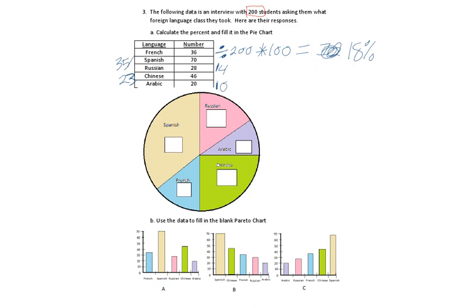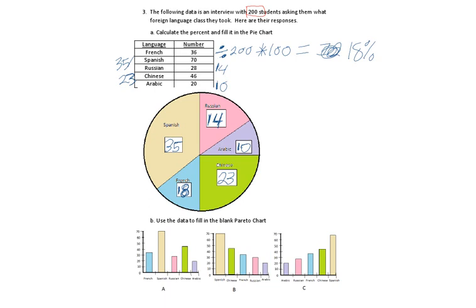Once we have that, let's put the appropriate numbers in the appropriate box. So French was 18%, which I'll put right over here. Spanish was 35%. I'll put it right here. Russian was 14%. Put it with the Russians. Arabic was 10%. Put in 10. And Chinese was 23, so I'll put it in right there.